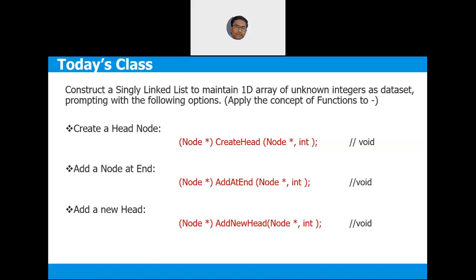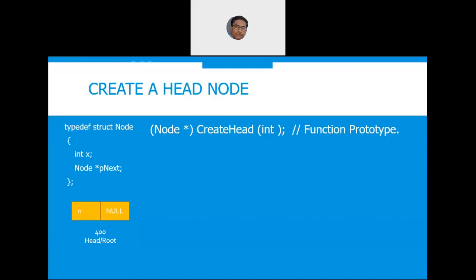Okay, our logics, when they are asked in questions, either in your external exams or in interviews. Okay, so whenever a question is being asked, first you assume that the singly linked list node structure is this, which is typedef struct node, int x and node star p next, which we have already considered in the last class. Okay, so this is point number one.